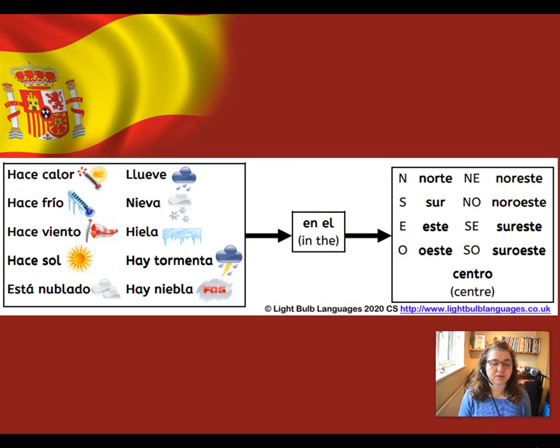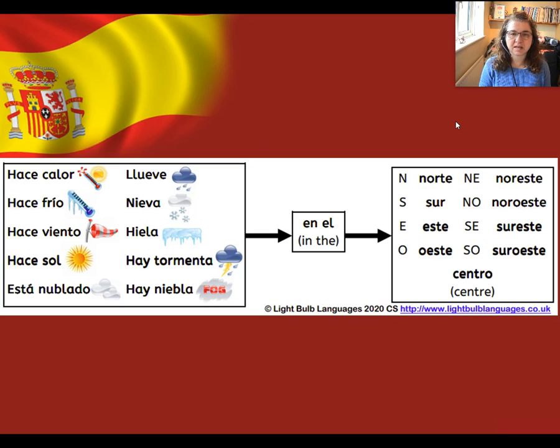Here's our sentence builder again. Let's have a practice of putting some sentences together. So the first sentence is, it's cold in the east. What will we need for that sentence? Can you find the words and phrases? Have you found it? So we would need hace frío en el este. Hace frío en el este.